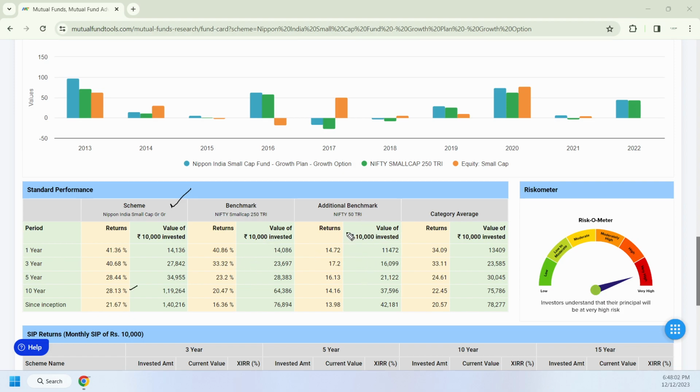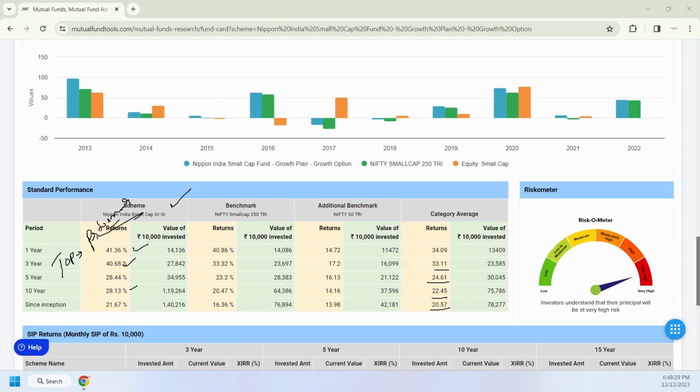And the additional benchmark is Nifty 50 TRI. The category average is 34%, but this fund is performing above the category, and 33% in 3 years it is performing, and here is a 24. So almost every time frame which you are comparing, this fund is performing more than the category average. That is a top performing fund in the category. So we may be looking for this.